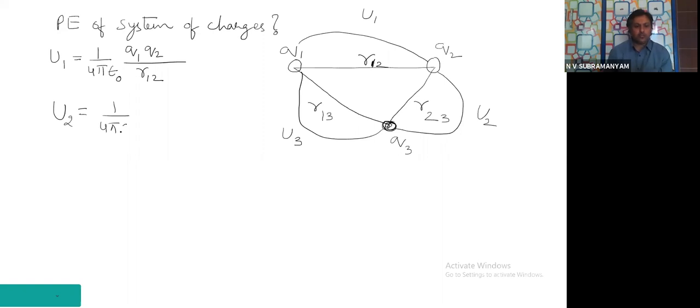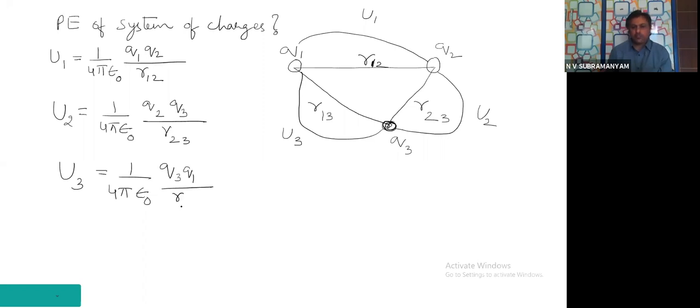Remember the potential energy formula: what are the two charges? Potential energy between Q3 and Q1, U3, is 1 by 4 pi epsilon 0 Q3 Q1 divided by R13.